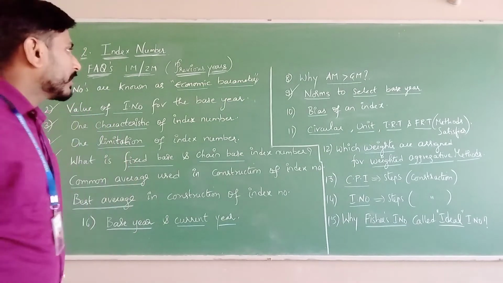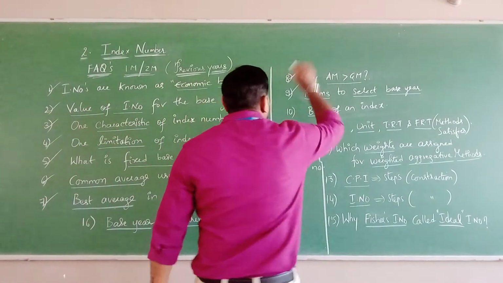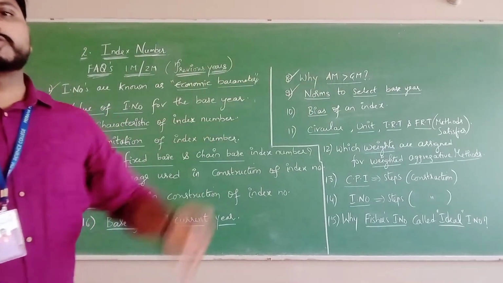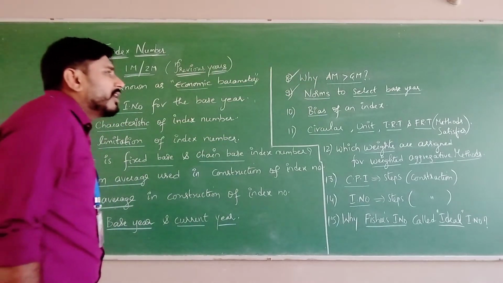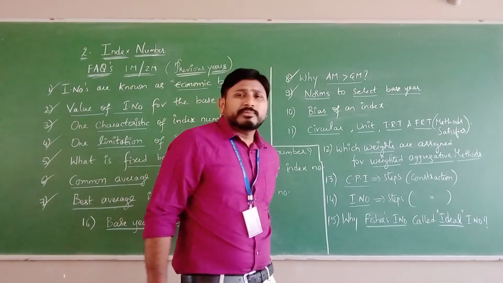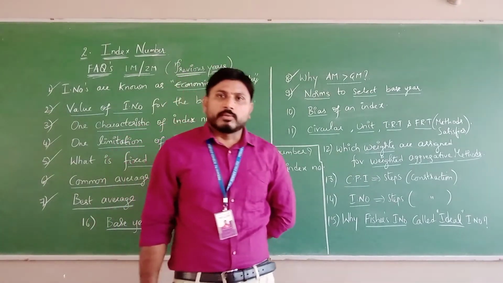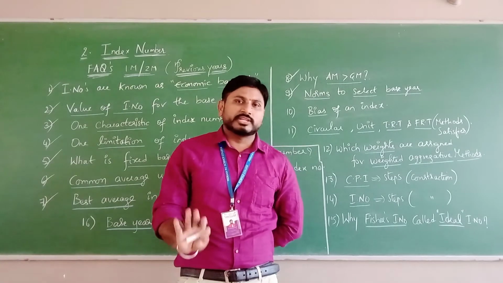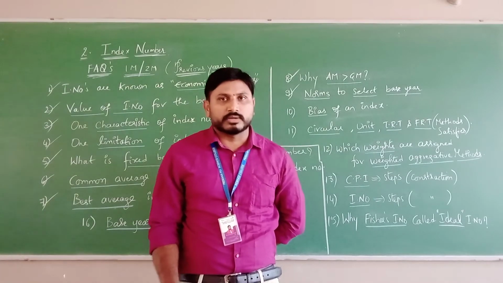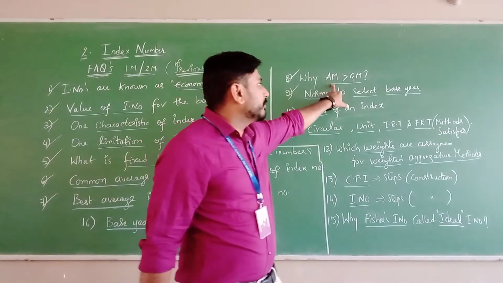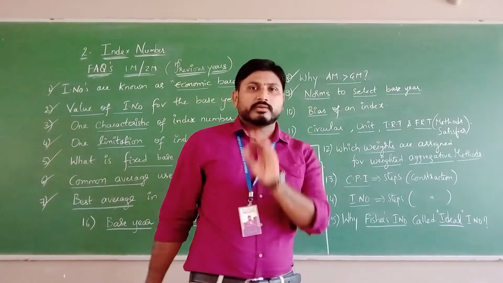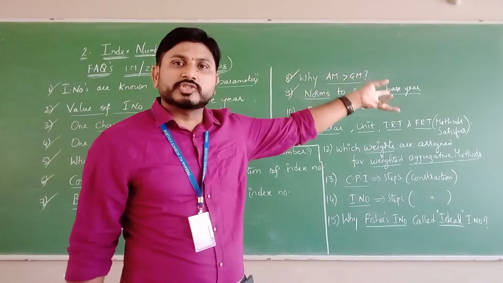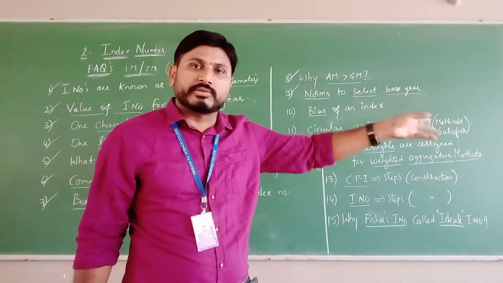Remember, guys. Next, why is arithmetic mean always bigger than the geometric mean? As you all know, arithmetic mean is the most commonly used average, and geometric mean is the best average to use in the construction of index numbers. Now, why the difference? Why is arithmetic mean greater than geometric mean?